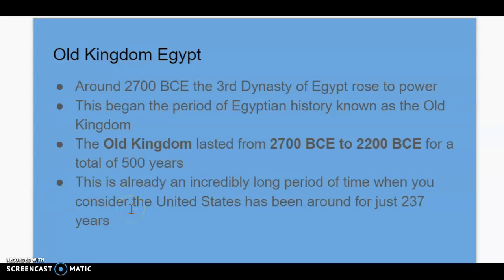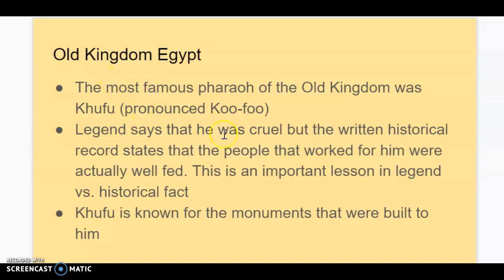And I want to point out that this is an incredibly long period of time when you consider that the United States has been around since its beginning just 237 years. So our nation's been around just 237 years, where Egypt already had 400 years of history before their Old Kingdom even began. Okay? It's an enormous amount of time here. So the Old Kingdom, let's go through some highlights for you.